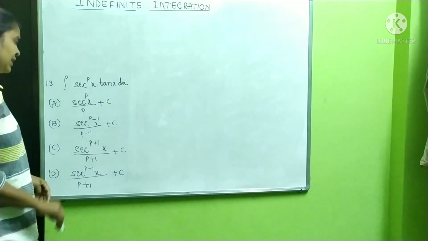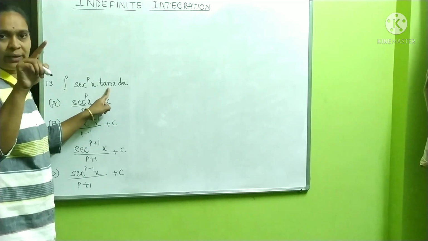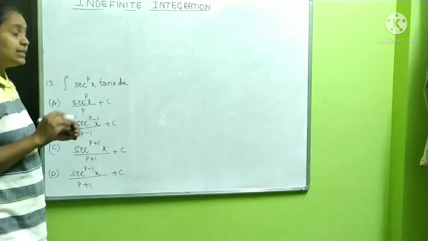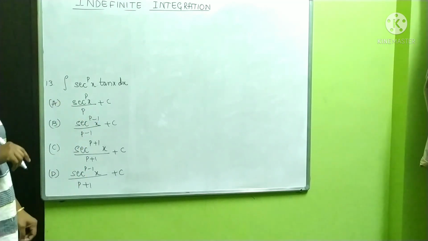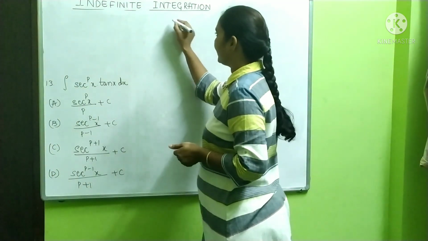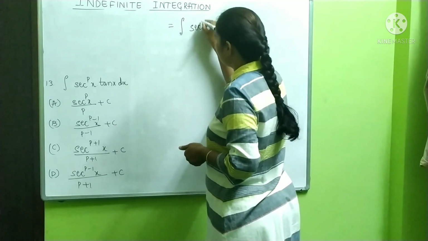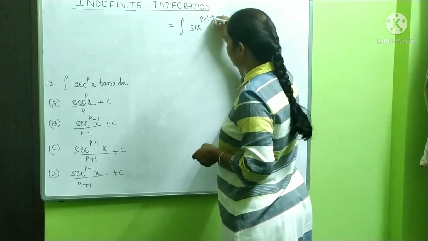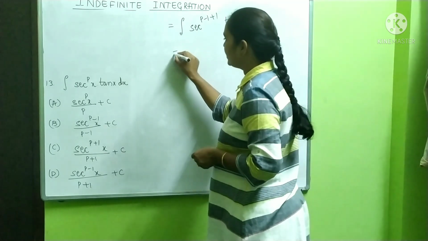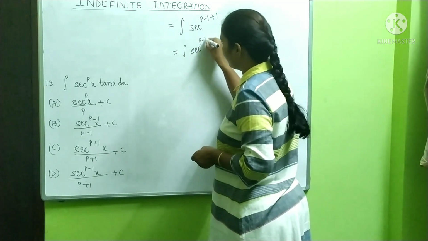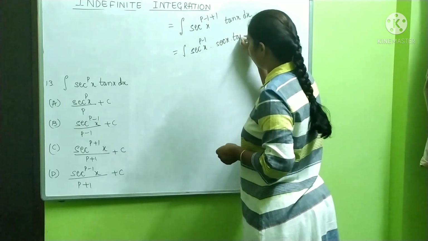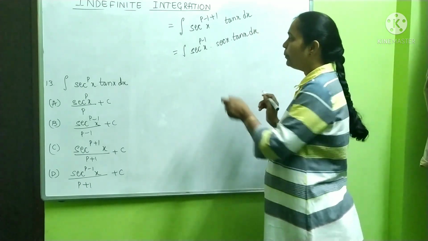See here, if you take substitution tan x secant square, but here many terms are there. If you take secant x as substitution, secant x tan x is required. So what I will do, I will write this term secant power p as, see here, integration of secant to the power p minus 1 plus 1 into tan x into dx. Now this is integration of secant power p minus 1 x into secant x into tan x into dx. Simple. Bases I am going to split.